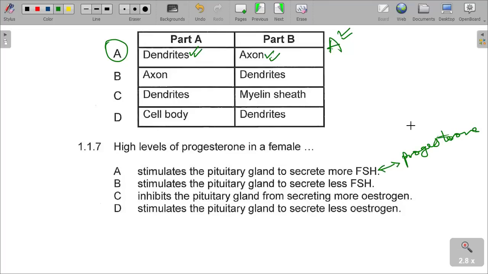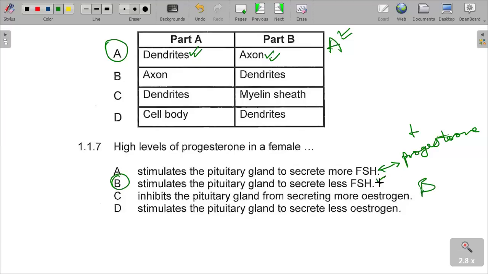So if progesterone is high, there should also be less follicle stimulating hormone. So what is happening is it stimulates the pituitary gland to secrete less follicle stimulating hormone, which is correct, not really stimulate the pituitary gland to secrete less estrogen. So the answer is B.